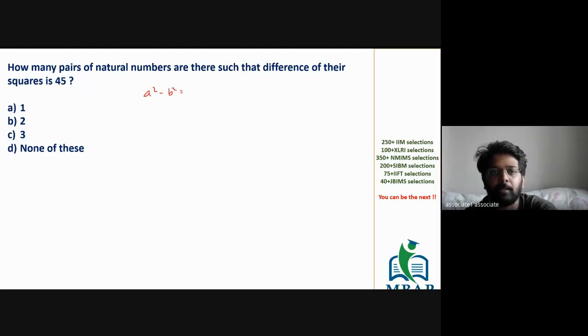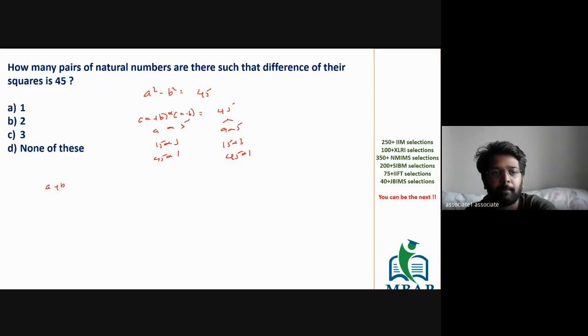Basically, it was a square minus b square is equal to 45, and we rewrote it as the general expression (a plus b) into (a minus b) equal to 45. So it is the product of two values. We found the factors of 45 as 9 into 5, 15 into 3, and 45 into 1. These are the only three ways. There's no fourth way. And these are the respective values of a plus b and a minus b. The larger value will be a plus b and the smaller value will be a minus b.